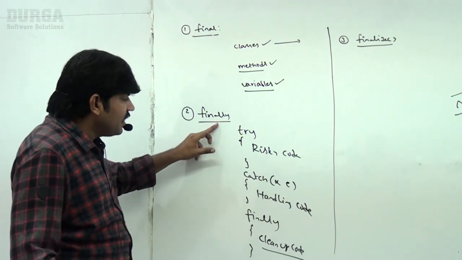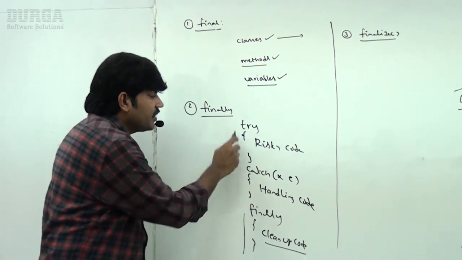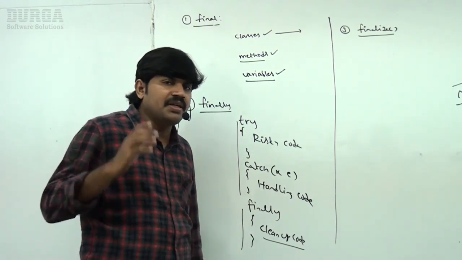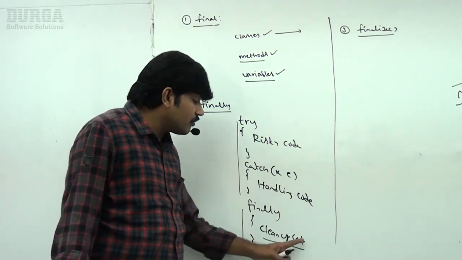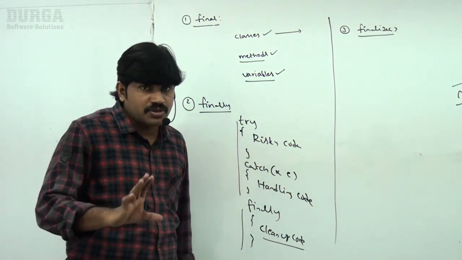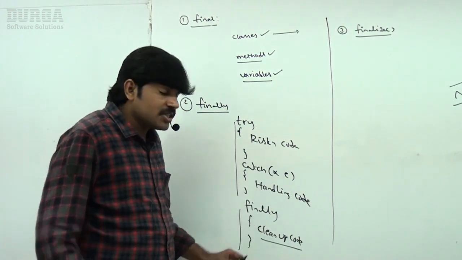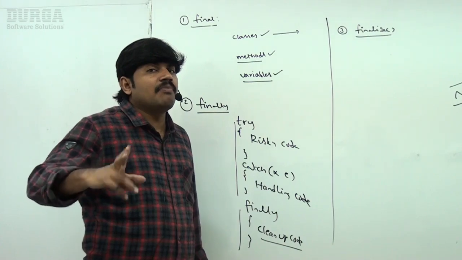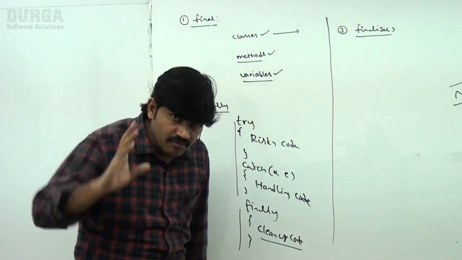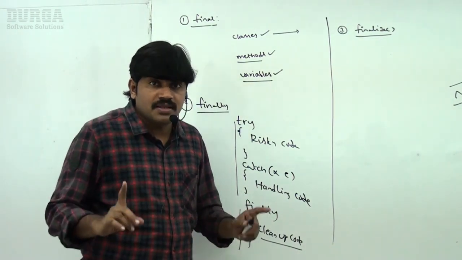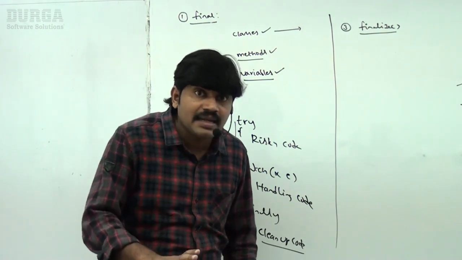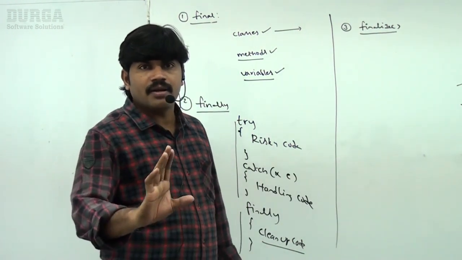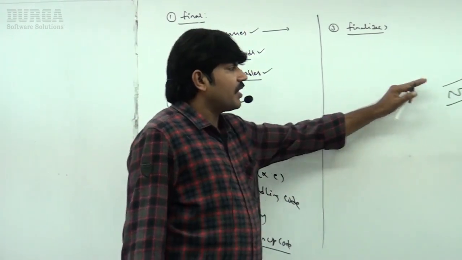Next, finally is a block associated with try catch. The main purpose of the finally block is to maintain cleanup code. That is the purpose of the finally block. Next, the speciality of the finally block: it will be executed always, irrespective of whether an exception is raised or not raised, handled or not handled. In any case, my finally block will be executed always. That's all.